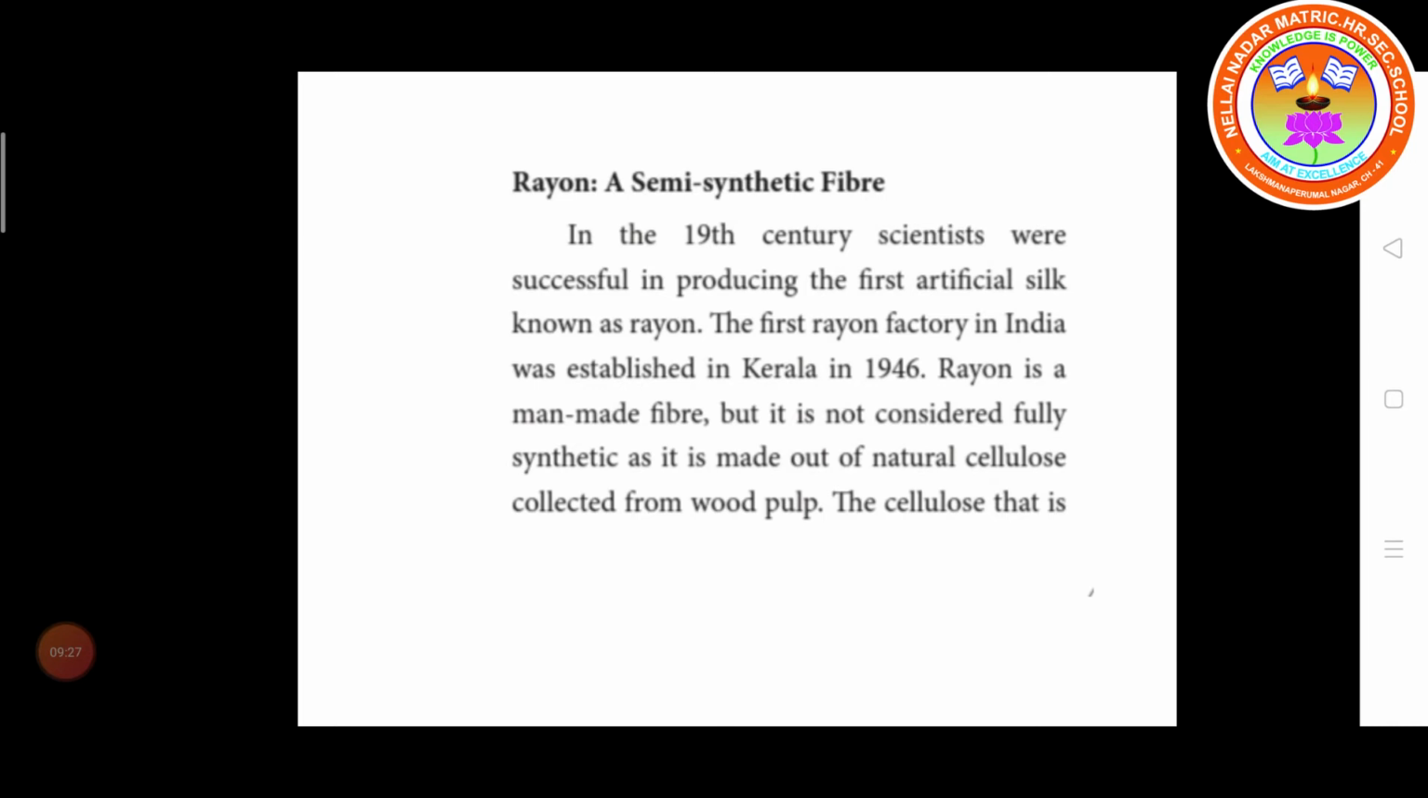Rayon is another type of fiber. Rayon is a semi-synthetic fiber, that means partially synthetic. In the 19th century, scientists were successful in producing the first artificial silk, known as rayon. The first rayon factory in India was established in Kerala in 1946.